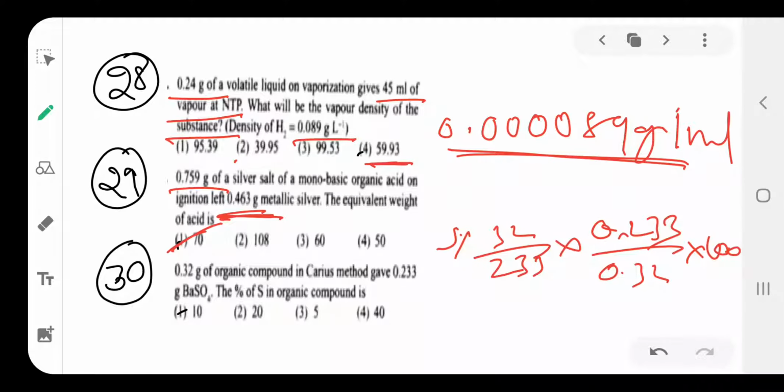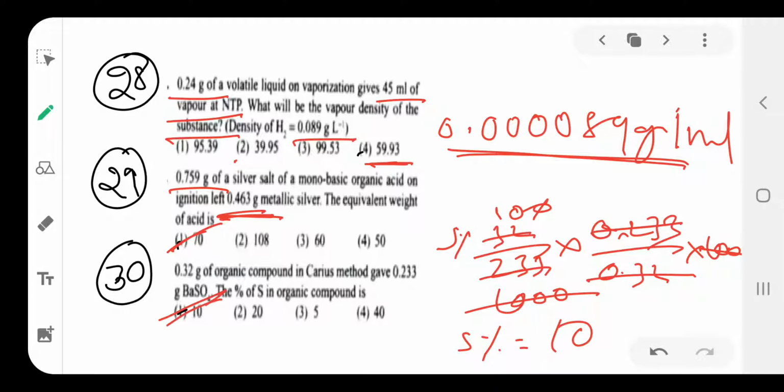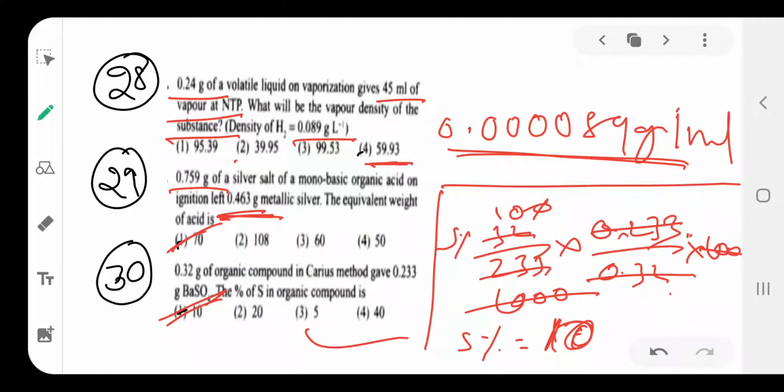The 100 cancels, the three zeros cancel, and the remaining sulfur percentage is 10. So the option is 1. You have to remember the formula: 32 divided by 233 into the weight of barium sulfate, over the weight of organic compound, into 100. So this is about question number 30.